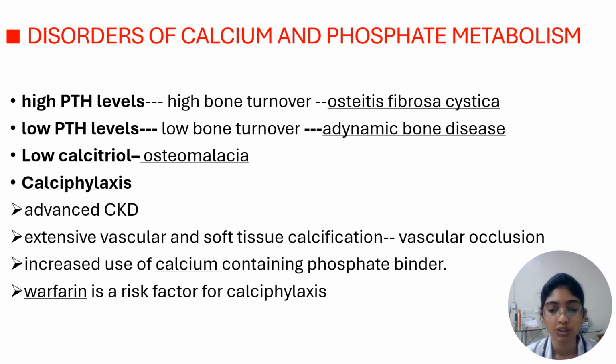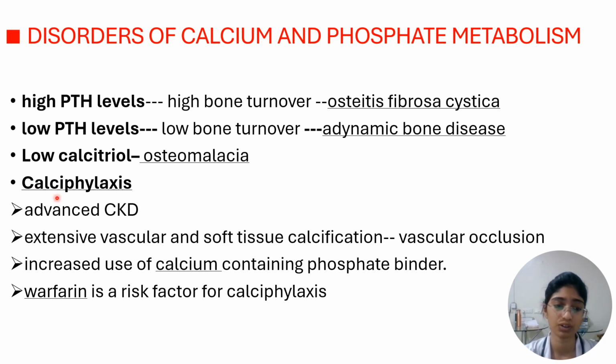So in disorders of calcium and phosphate metabolism, there can be either high parathormone levels or low parathormone levels. Usually there are high parathormone levels, and that leads to high bone turnover, leading to osteitis fibrosa cystica. If there are low parathormone levels, it leads to low bone turnover and low mineralization of the bone, leading to adynamic bone disease. And since kidneys are responsible for secreting 1-alpha hydroxylase, leading to formation of calcitriol, in CKD there is low calcitriol, and that leads to osteomalacia.